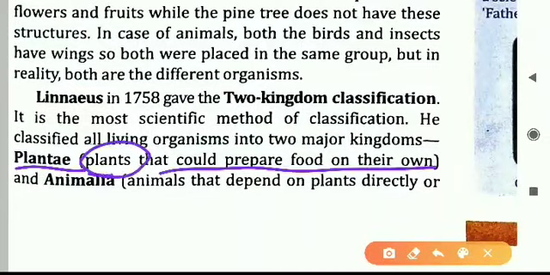All the plants which can prepare the food on their own. Only those plants which can do photosynthesis. Yes, certain categories are there which cannot do photosynthesis. We will study that just now.